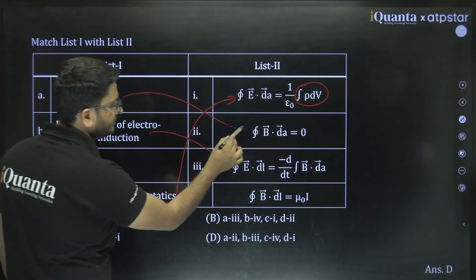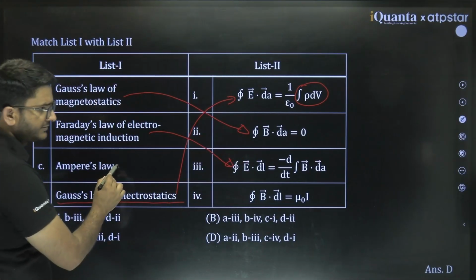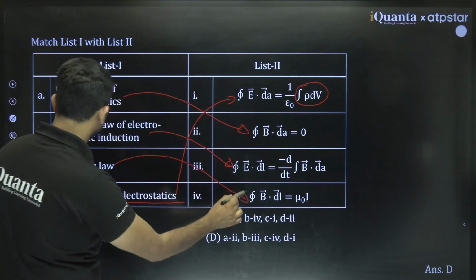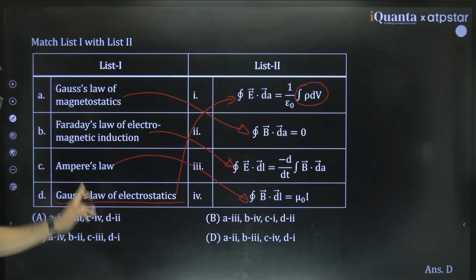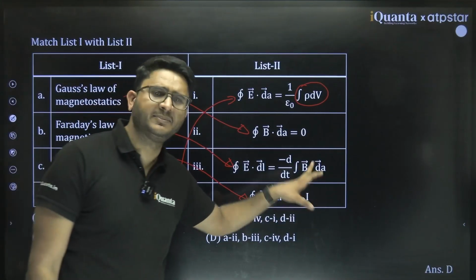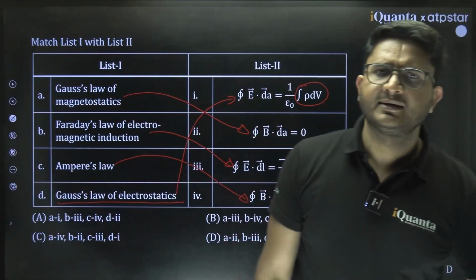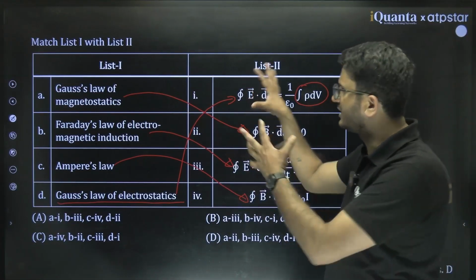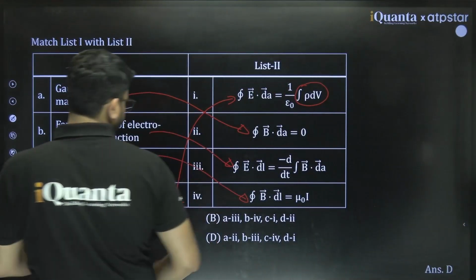Magnetostatic, integral B dot dA. Ampere's circuital law, this one. Ampere's law is this one. And if it says Ampere-Maxwell law, then this I becomes conduction current plus displacement current. So both the values must be added. So this is how you try to plan out this.